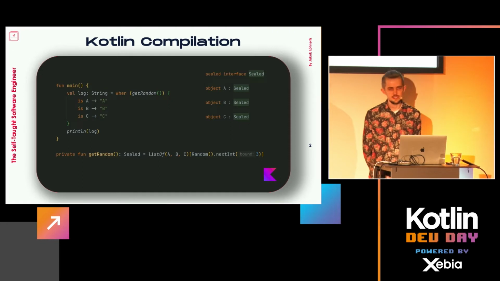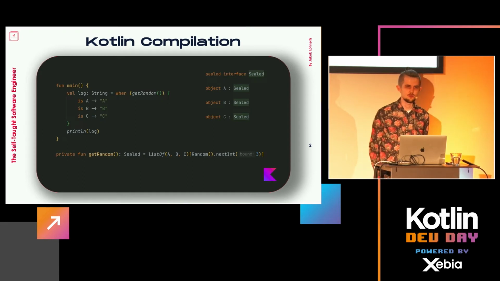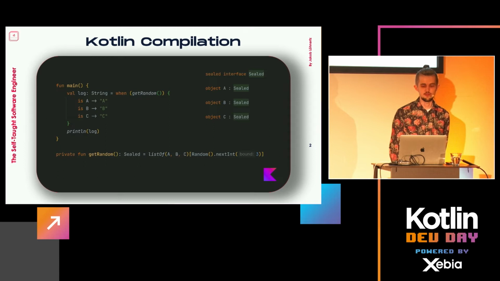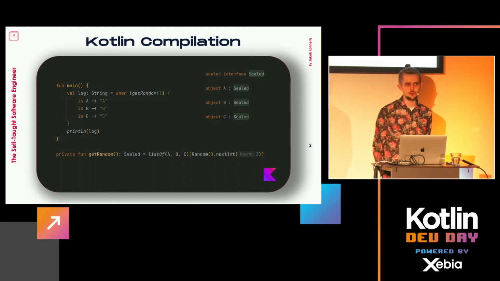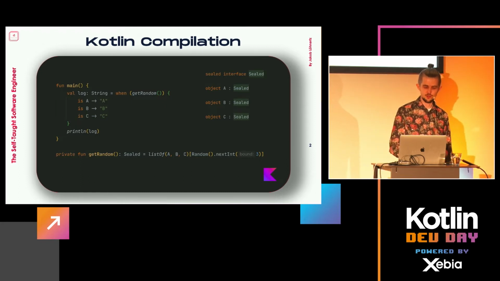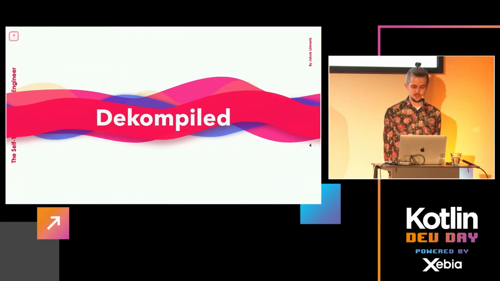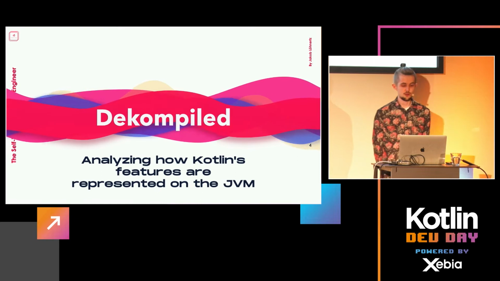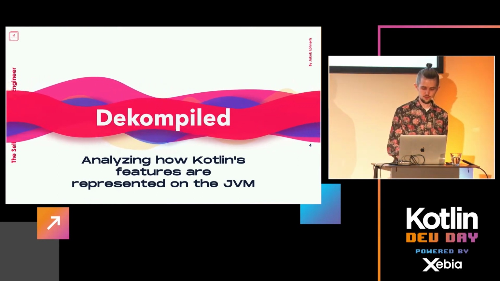And then I wondered, after seeing features like this and many others that make Kotlin really nice, how the hell is this implemented to run on the JVM? Because obviously there's no sealed interface in Java, and JVM bytecode is pretty similar to Java, of course. And secondly, how do they enforce that this even works in the way that the Kotlin feature is supposed to work, right? So yeah, welcome to my talk Dekompiled, where we're going to be analyzing how Kotlin's features are represented on the Java virtual machine, JVM for short.